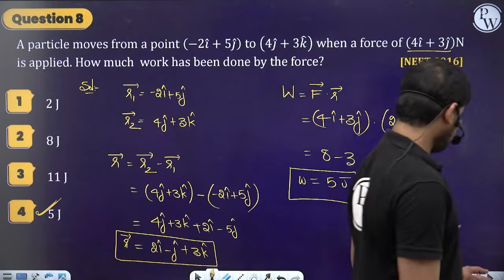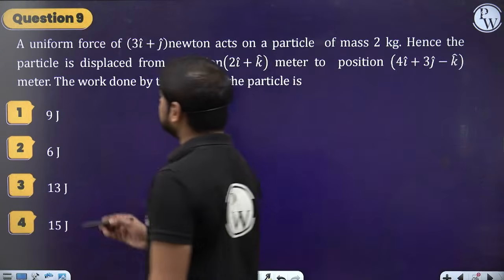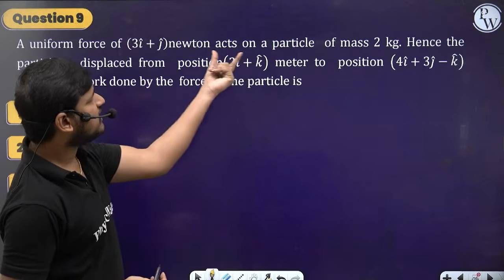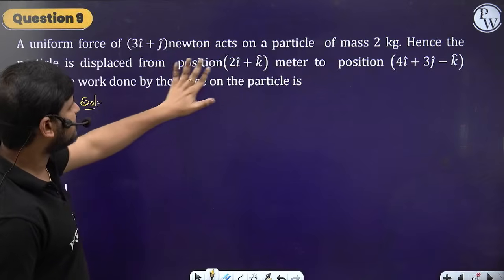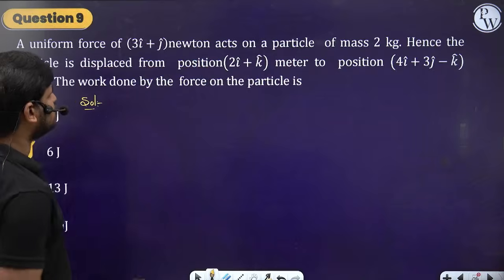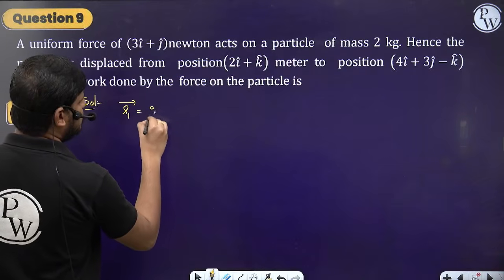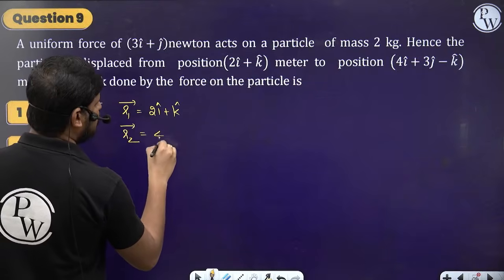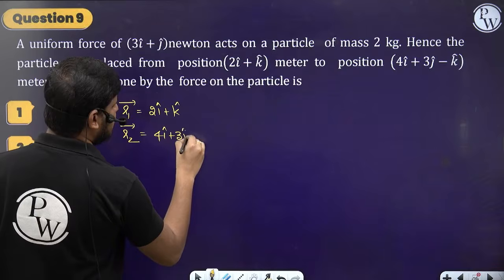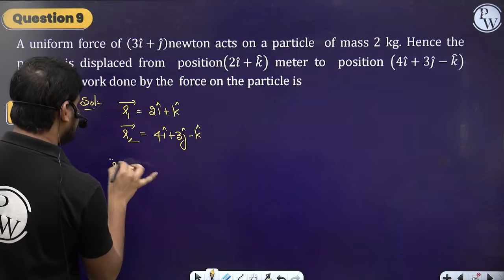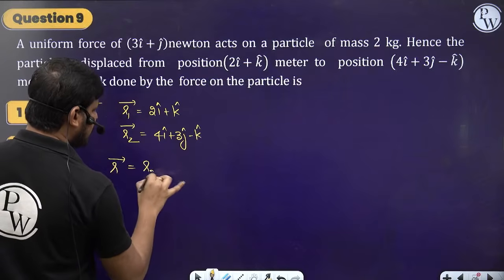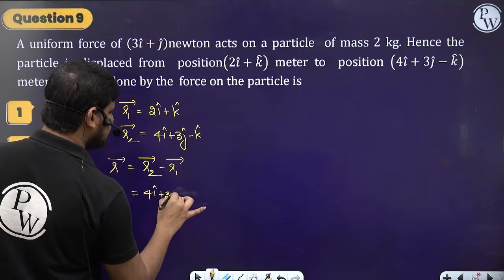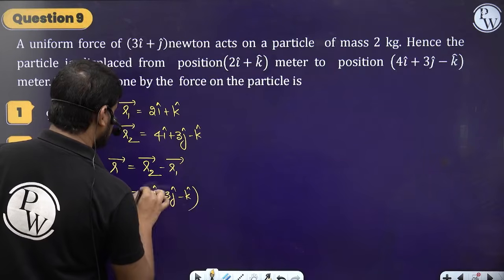Clear, guys? Simple questions. So next one, let's try the 9th question. What does the question say? A uniform force acts on a mass of 2 kg, and the particle is displaced from R1 to R2. Find the work done by the force. Same question. The R1 vector is given, 2i cap plus k cap, right? The R2 vector is given, 4i cap plus 3j cap minus k cap. Can we find the displacement vector, which is R2 vector minus R1 vector? What is R2? 4i cap plus 3j cap minus k cap, right? So what is R1?